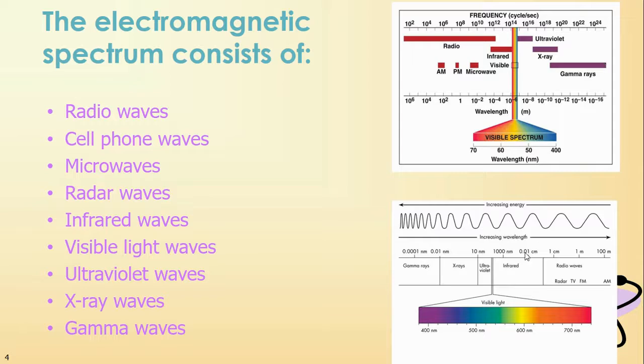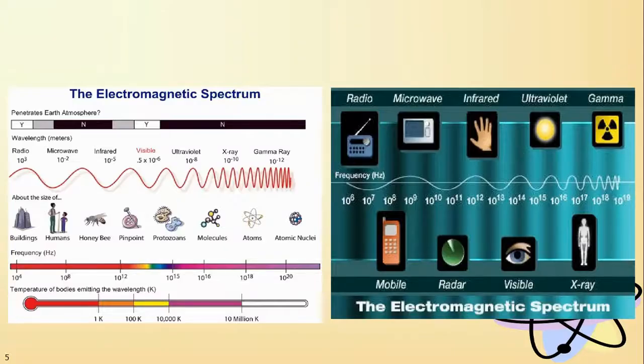On the bottom, you have it displayed in the opposite direction. Instead of decreasing wavelength, on the bottom it is shown as increasing wavelength. So instead, we have gamma on the left and radio on the right. It's important that you recognize how your spectrum is being displayed. You need to know your units. Here's yet another couple ways of displaying it.